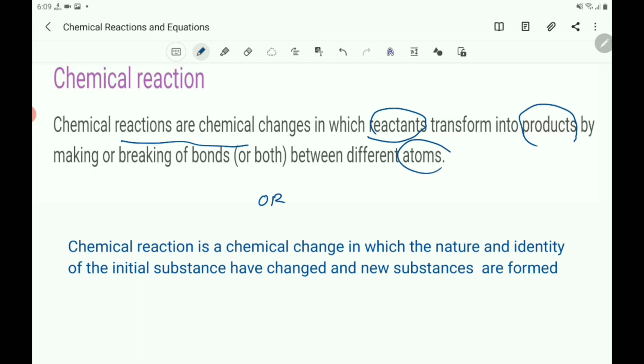According to your textbook, you can define chemical reaction as a chemical change in which the nature and identity of the initial substance have changed and new substances are formed. In this way, you can define the chemical reaction.